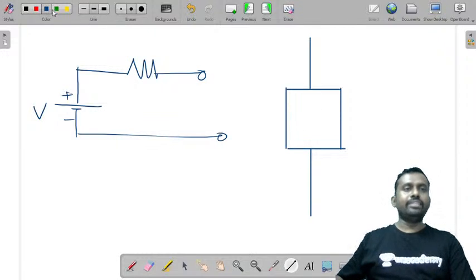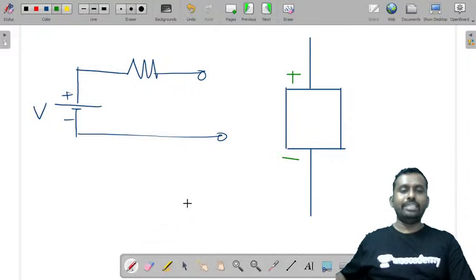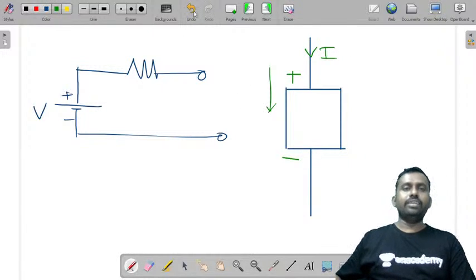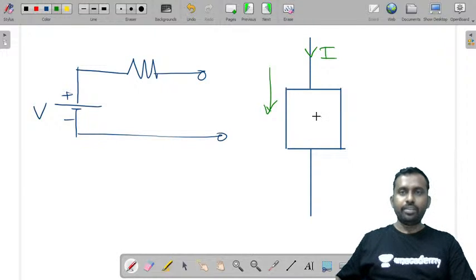Now if you take this as being charged, when you are charging it, the current is flowing inside, right? Whenever you take, the current is flowing into your battery, that means you are charging it. The charges are flowing into your battery.